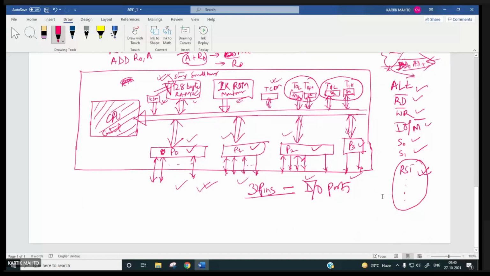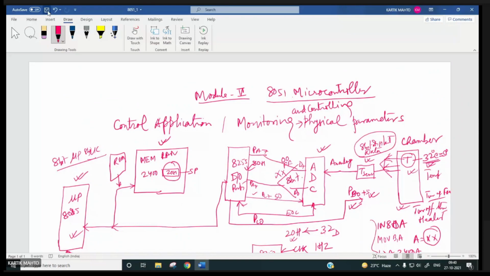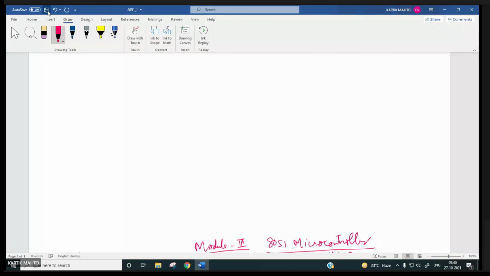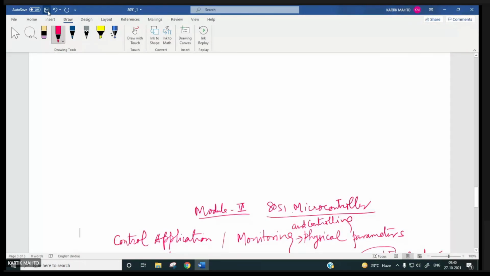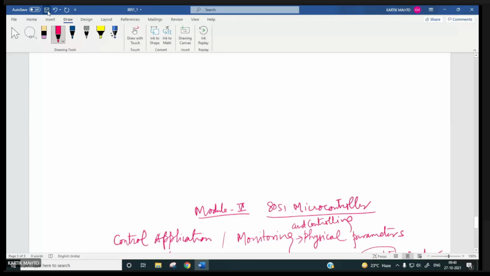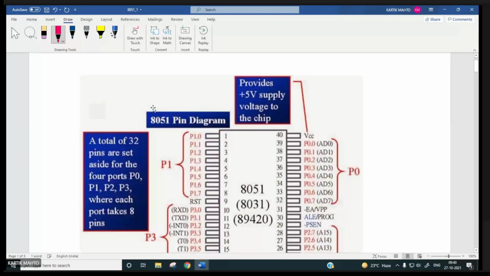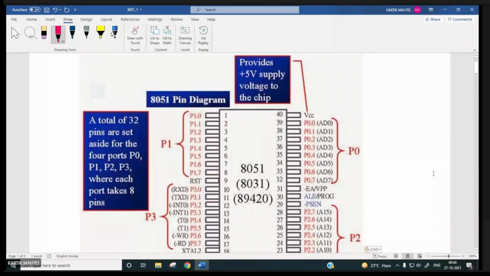But it will be difficult for me now, so I am saving this. It will push this one down. I'll go up and here I'll paste. So here you can see this 8051 microcontroller,